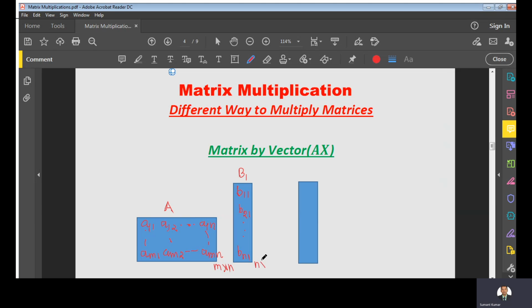Clearly here you can see the number of columns of the first matrix is equal to the number of rows of the second matrix. So this product is defined, right?